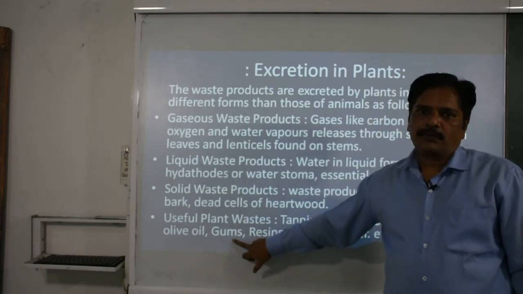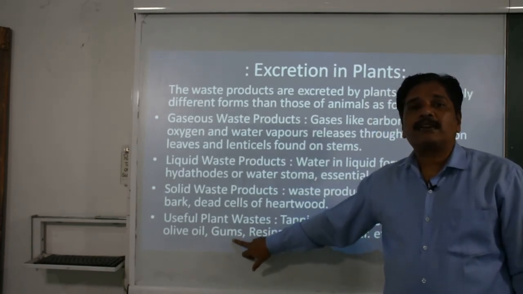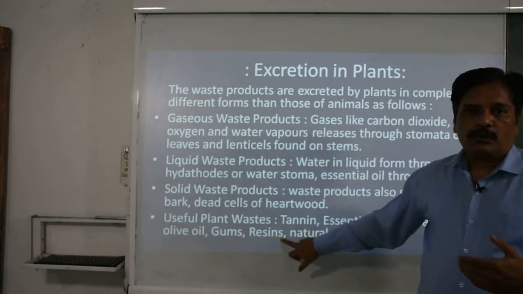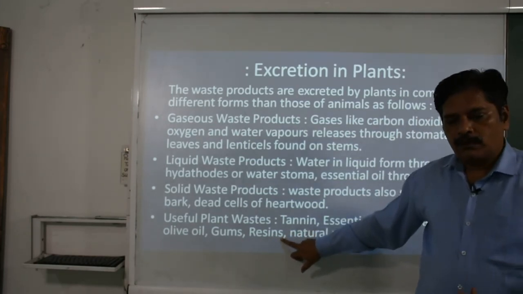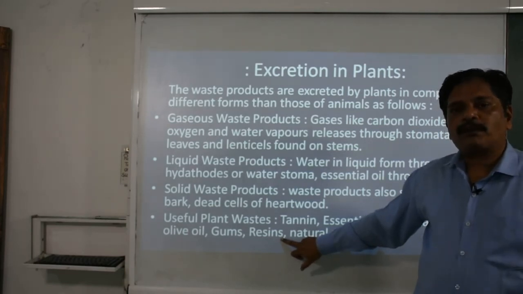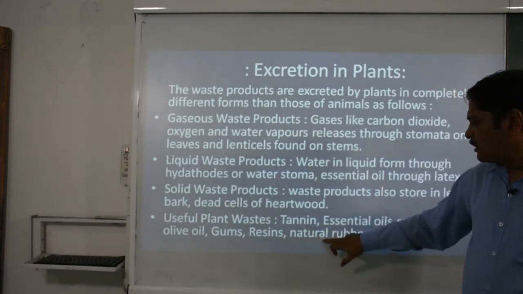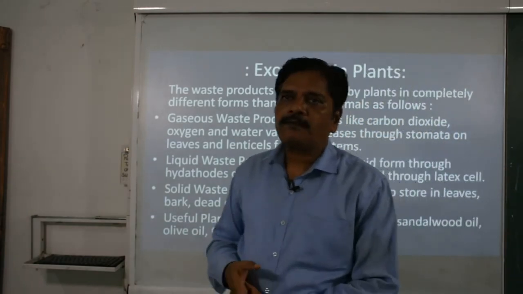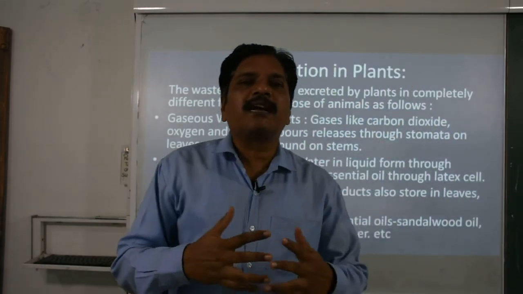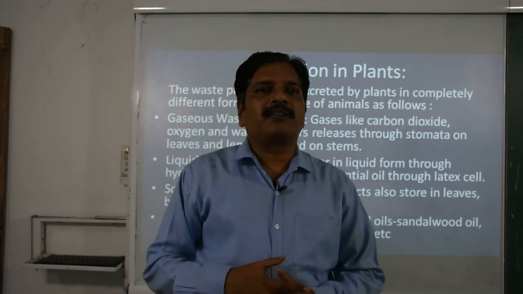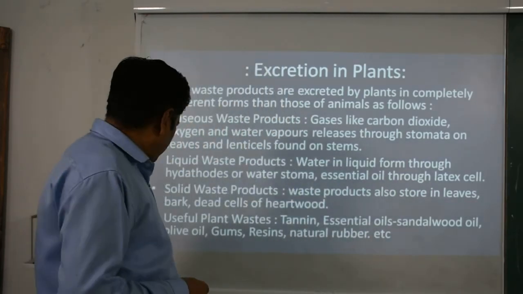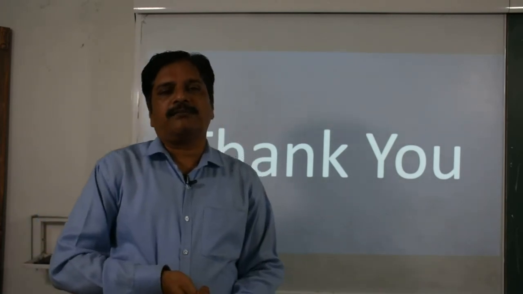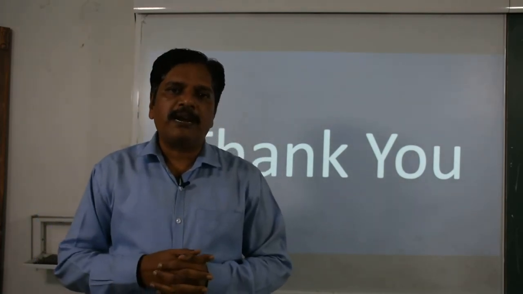Gums are used as an adhesive, resins are used to coat tabletops and wooden furniture, and natural rubber is helpful for other purposes, for vulcanization as well as for erasing. So this is all about the excretory system and excretion in animals and plants.